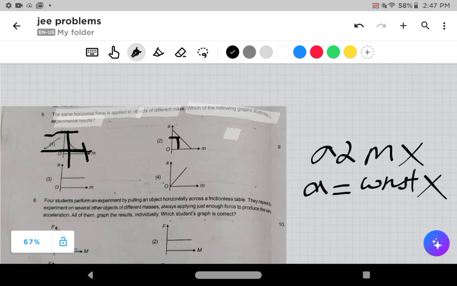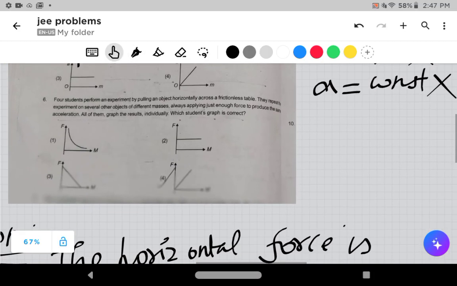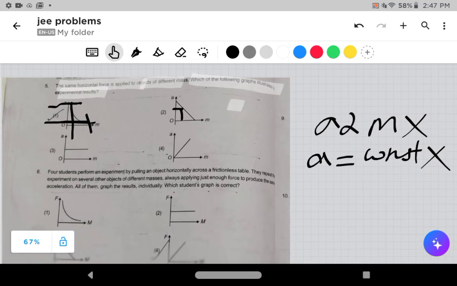Kudos to everyone who made this question easier. I don't want you guys to be spoon fed. Again, I'm saying I don't want you guys to be spoon fed. Just understand the concept. I cleared the concept for you, how the graph looks like. I cleared the equation, A is inversely proportional to M. Then at the very next second, your mind thinks it's a decreasing graph because it is inversely proportional. But you just don't want to look at the options. You just go into the graphs.